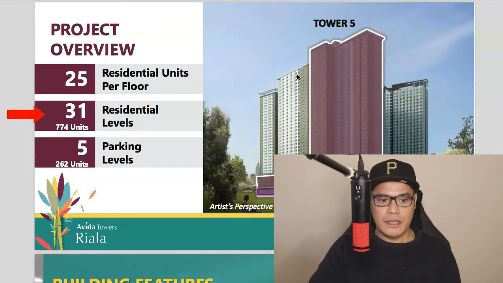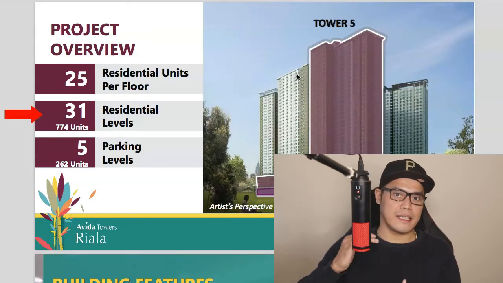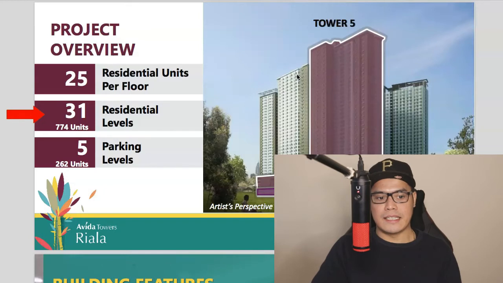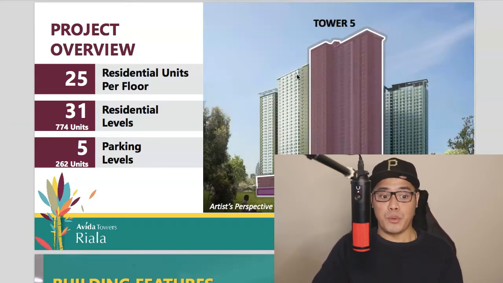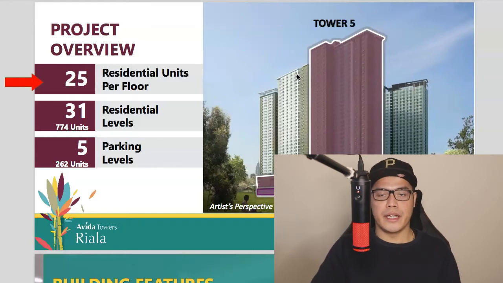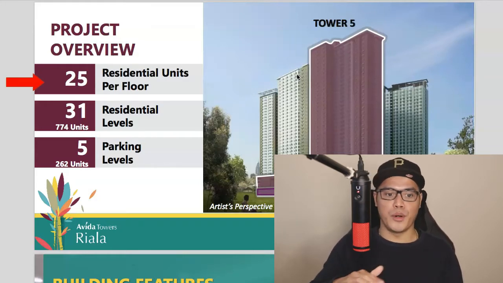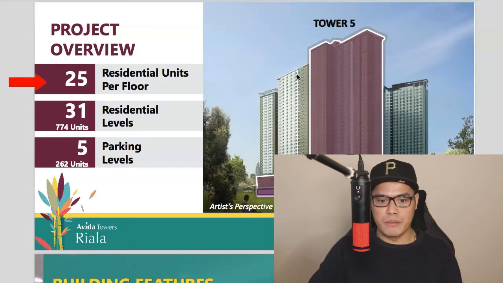There are 31 residential levels, so there is basically 31 floors, and then 774 units that are available for sale, and 25 residential units per floor. So what it means is that per floor, you have 25 condominium units.